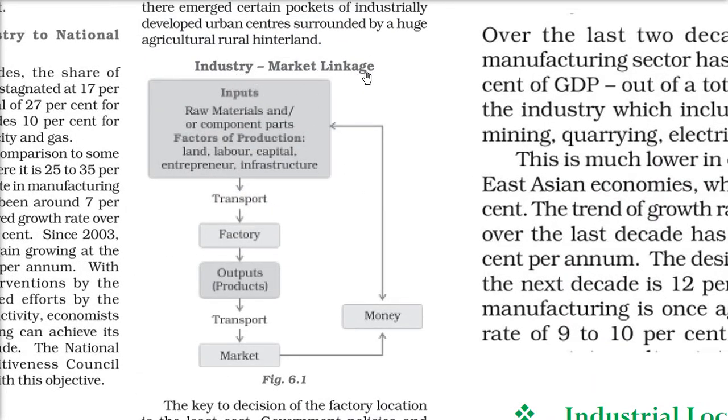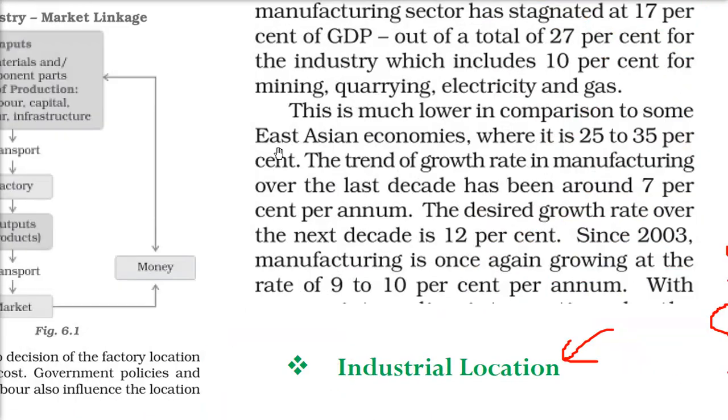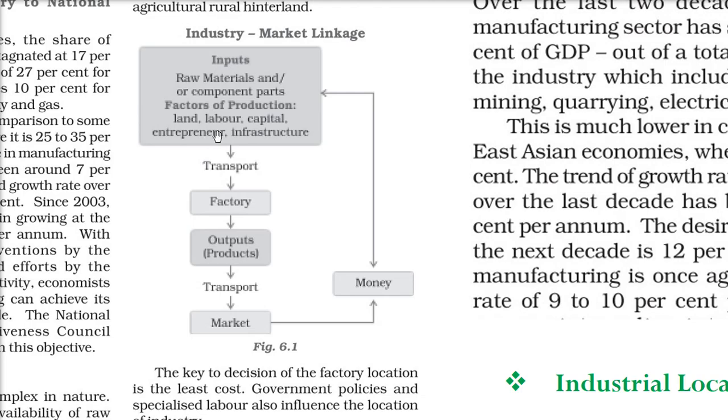Coming to industry market linkage, what happens? The money is the key factor. It is being used, it is being invested in the industry. So the inputs are raw materials and common component parts, and the factors of production we need, which we already talked about here, is land. We need land, labor, cheap labor, good labor, skilled labor, capital, an entrepreneur, and infrastructure. When all these things are there, the money is invested. Then the transport to the factory, because the raw material or the people have to be transported, or they will transport themselves to the factory.